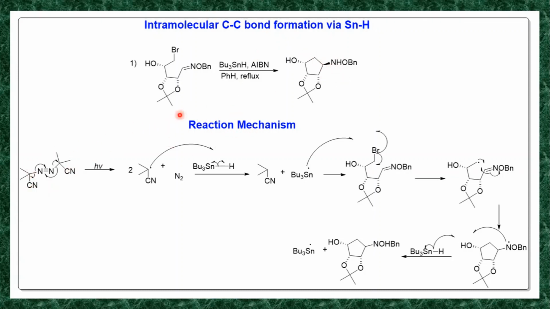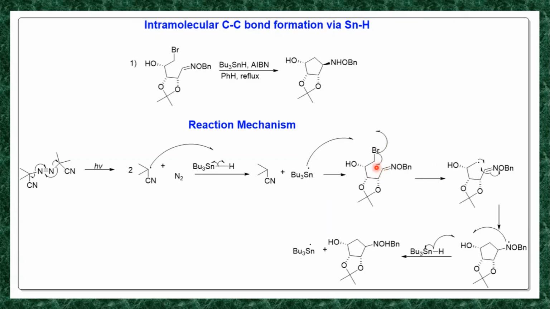So here is the reaction mechanism, how this bond forms. We have already learned, but I am again explaining. This AIBN undergoes homolysis. You will get this carbon radical. It will react with tributyltin hydride. The homolysis takes place. Hydrogen radical forms a bond with this C radical. It generates a neutral molecule, and it generates this tributyltin radical. Tributyltin radical reacts with this halide, this C-Br bond. The homolysis of this C-Br bond takes place and generates Br radical and this CH2 radical.